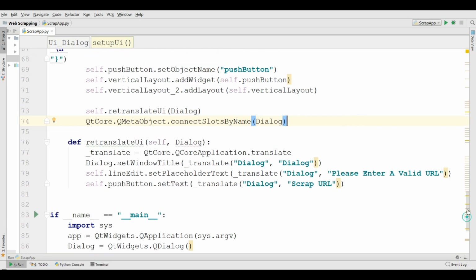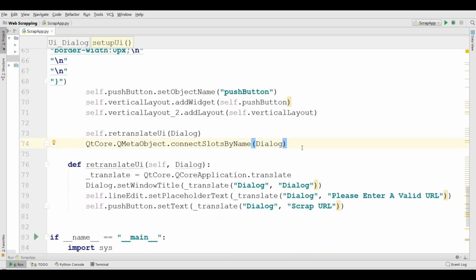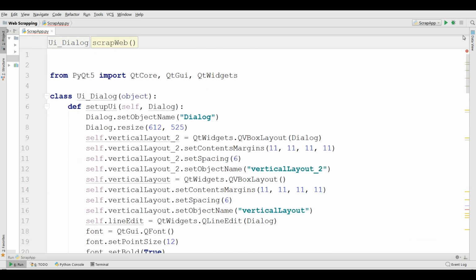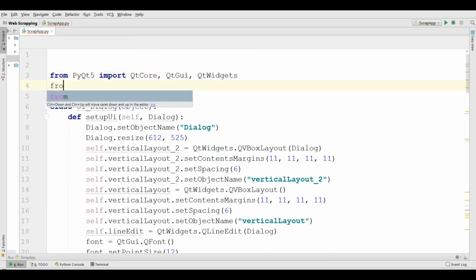Okay, now I'm going to define in here a new method. Def, I call it scrap web. Okay, the first thing I should import is from urllib.request import urlopen.